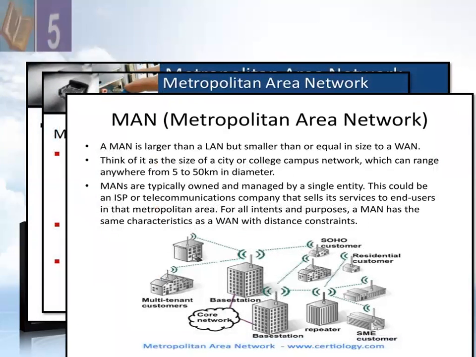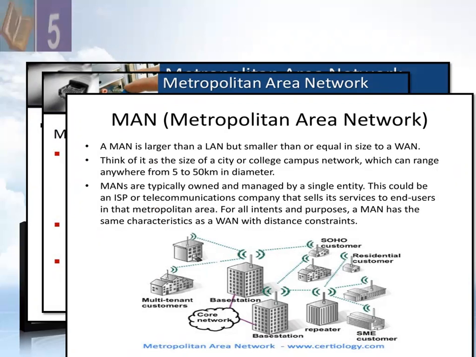The next is the metropolitan area network. A MAN is larger than a LAN, but smaller than or equal in size to a WAN. So remember that a MAN is larger than a LAN, but smaller than or equal in size to a WAN. Think of it as the size of a city or a college campus network, which can range anywhere from 5 to 50 kilometers in diameter.